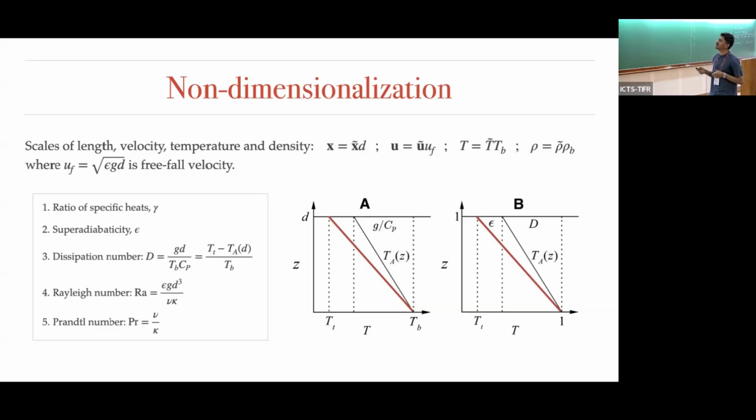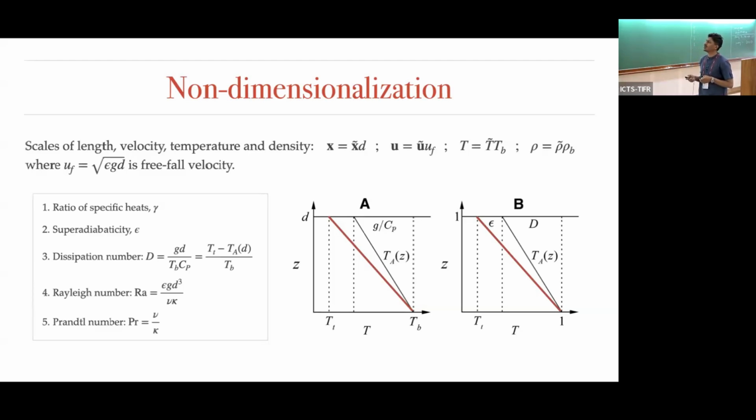The temperature and density are non-dimensionalized by the bottom reference temperature and density. And we have these control parameters. So there are 5 control parameters. First is gamma, the ratio of specific heats. Second, that I have discussed, superadiabaticity.